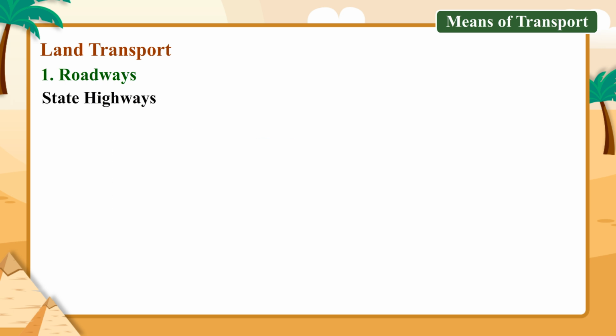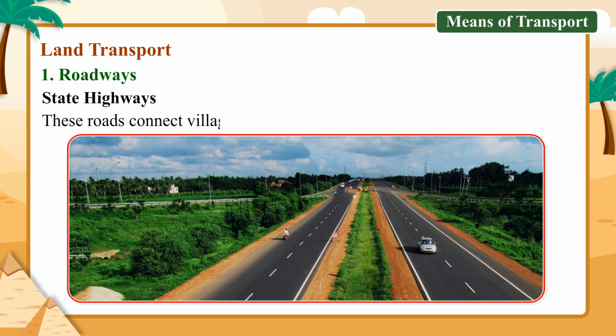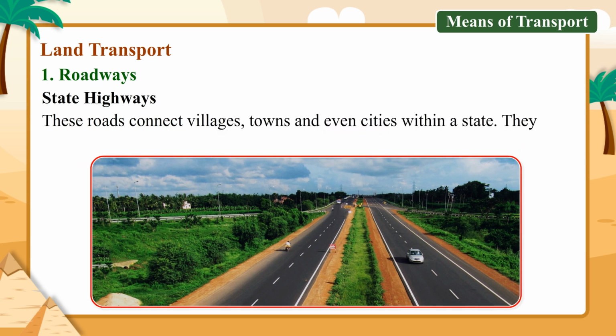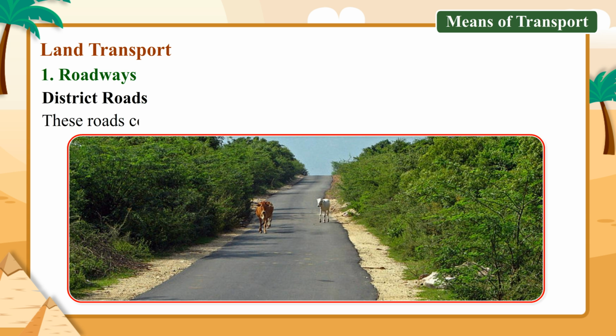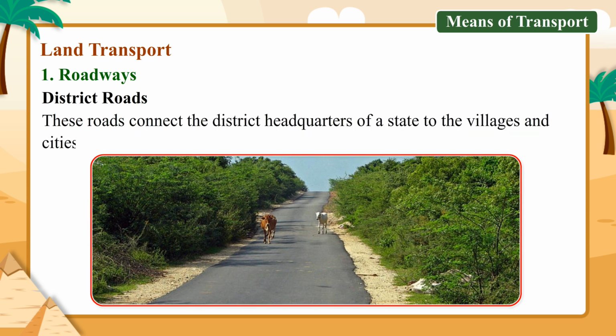State highways. These roads connect villages, towns and even cities within a state. They are maintained by the state government. District roads. These roads connect the district headquarters of a state to the villages and cities of that district.